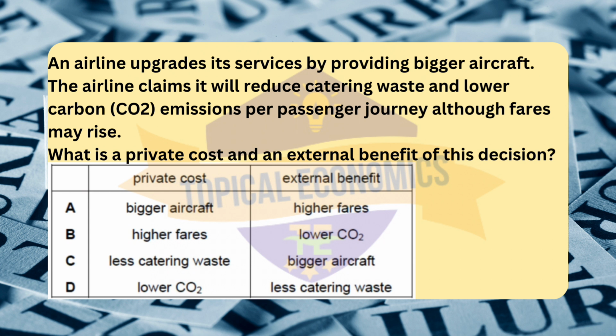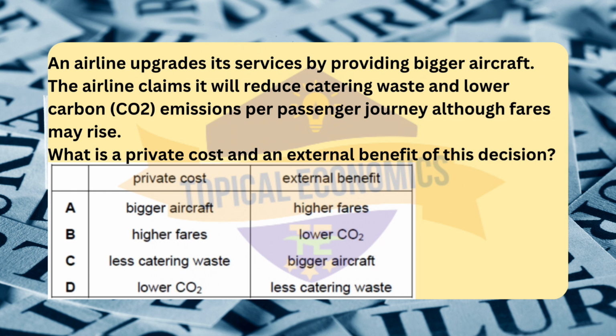Moving to question number 19. An airline upgrades its services by providing bigger aircraft. The airline claims it will reduce catering waste and lower carbon emissions per passenger journey, although fares may rise. What is a private cost and an external benefit of this decision? Reference, 2019 May-June version 2. The correct answer for this question is option B, higher fares, lower CO2.